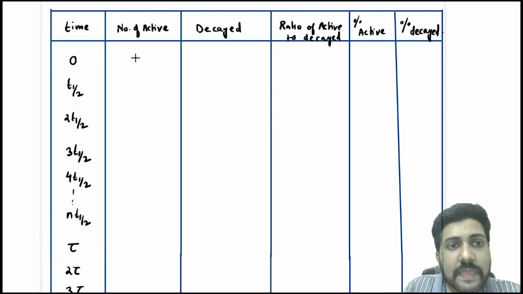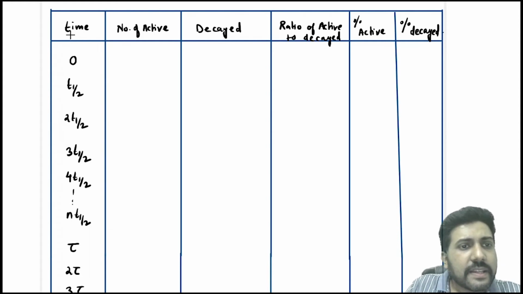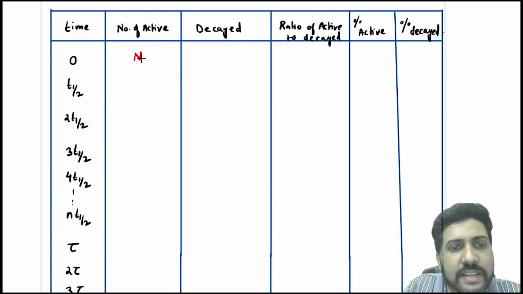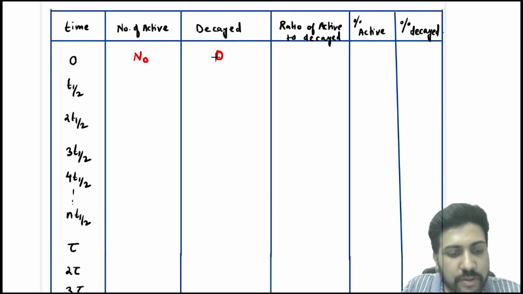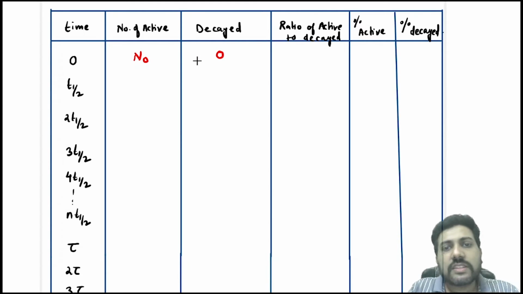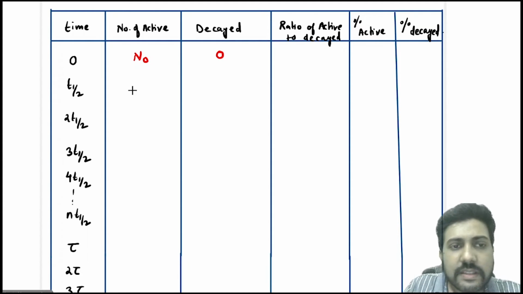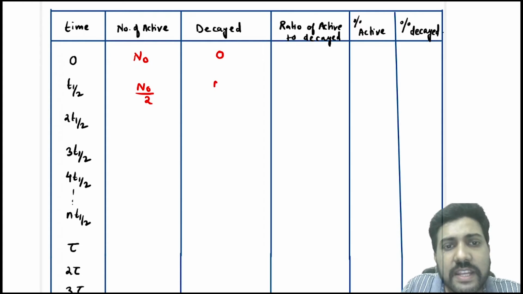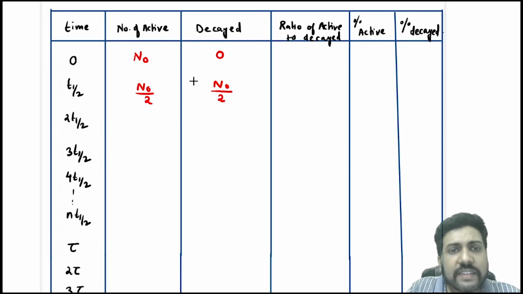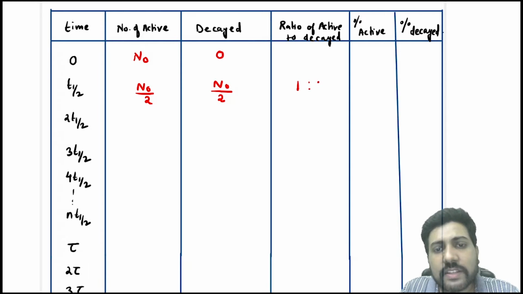Right, now let us complete this table. See, at t equal to 0, let us say that the number of active nuclei was N naught and the number of decayed nuclei was 0. So now the decay has just started. At t equal to 1 t half, the number of active nuclei becomes N naught by 2, and the number of decayed nuclei becomes N naught by 2. The ratio of active to decayed nuclei becomes 1:1.